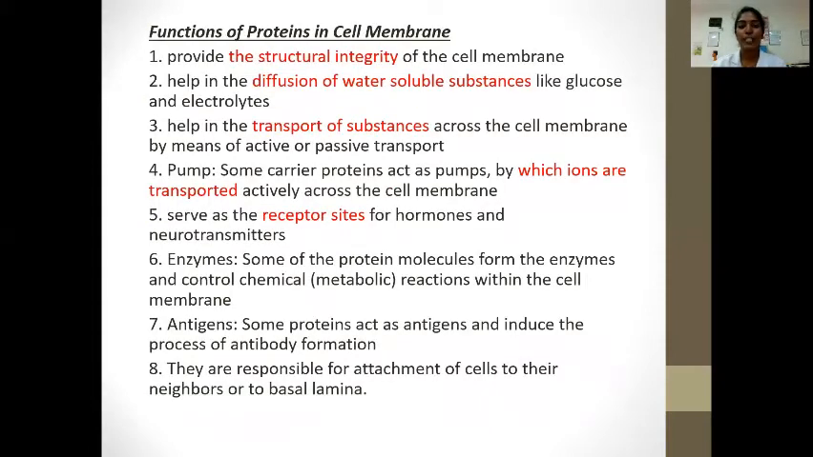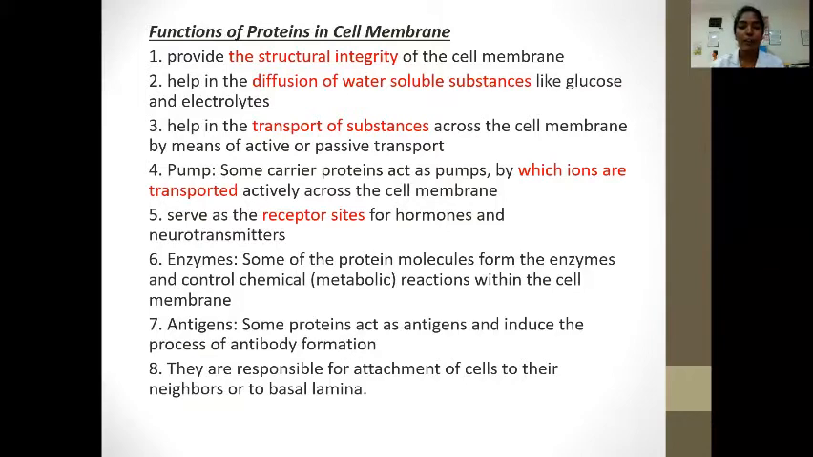The functions of the protein in the cell membrane: it provides the structural integrity of the cell membrane, helps in diffusion of water-soluble substances like glucose and electrolytes, and helps in the transport of substances across the cell membrane by means of active or passive transport. Some carrier proteins act as a pump by which ions are transported actively across the cell membrane. Proteins also serve as a receptor site for hormones and neurotransmitters.